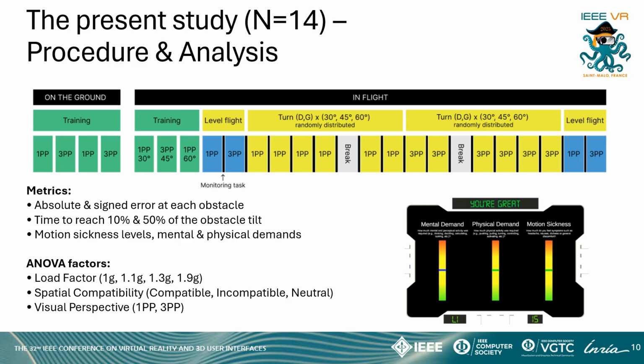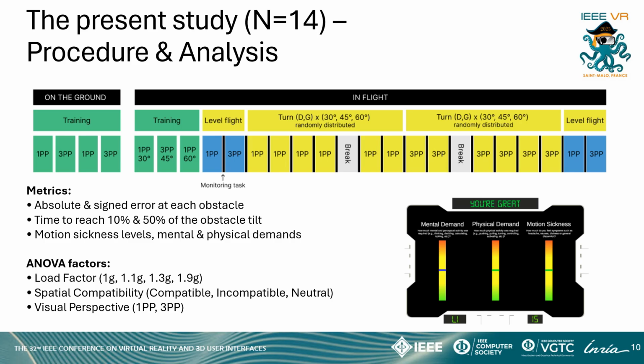In this study, participants first underwent ground and in-flight training to familiarize themselves with the task and flight conditions. The experiment required them to control a UAV roll during turns with varying load factors and visual perspectives. Trials were conducted in both first-person and third-person views under different bank angles, 30 degrees, 45 degrees, and 60 degrees, resulting in load factors of 1.1 G, 1.3 G, and 1.9 G. Between trials, participants performed a monitoring task to maintain situational awareness.